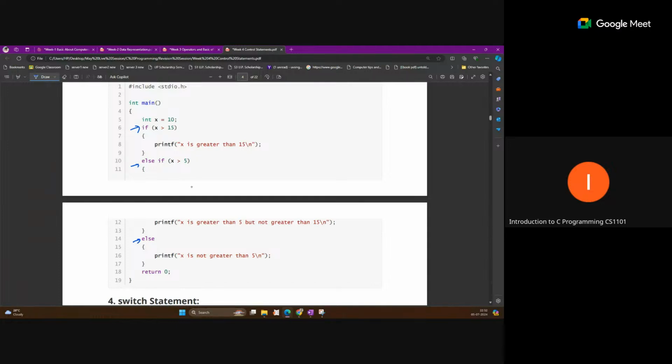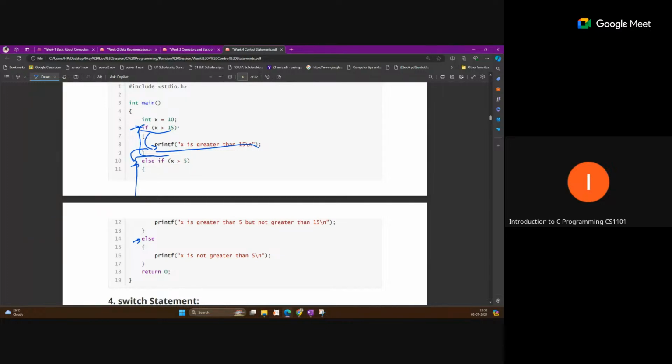If the first condition is true, this part will execute, and the second condition will not be checked. If this condition is true and the compiler executes it, the compiler will not check any other remaining condition. All will be ignored.